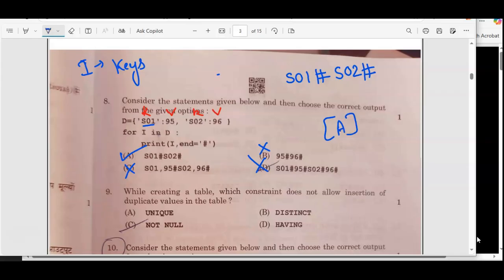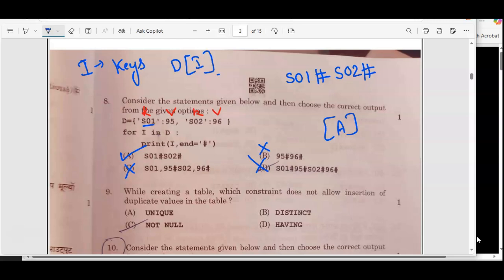Again, I am repeating, in case of a dictionary, if you are executing a for loop with the help of the membership operator, it's going to fetch the keys. And if the question is how can we fetch the corresponding value, then you write the key in square brackets after the dictionary name. So if I write it like this, d[i], it's going to fetch the value. Okay, so option A is the correct one.